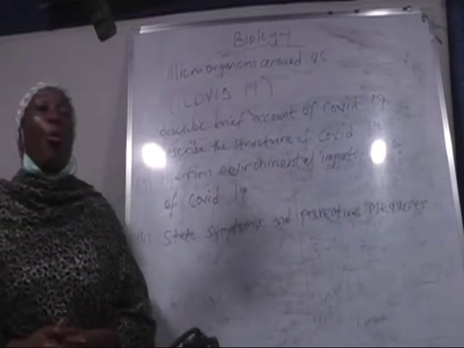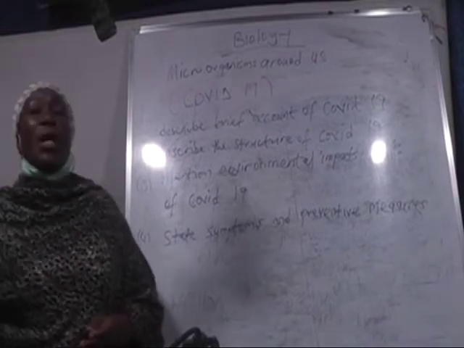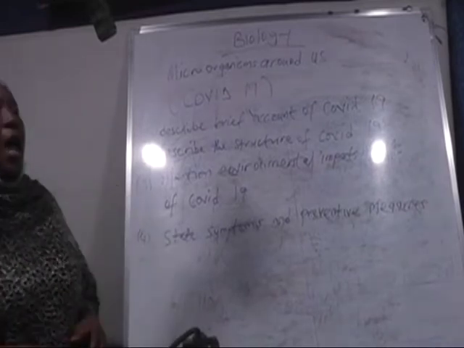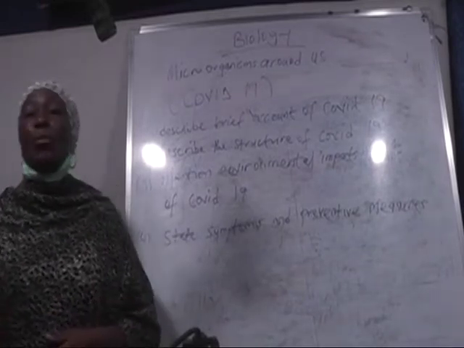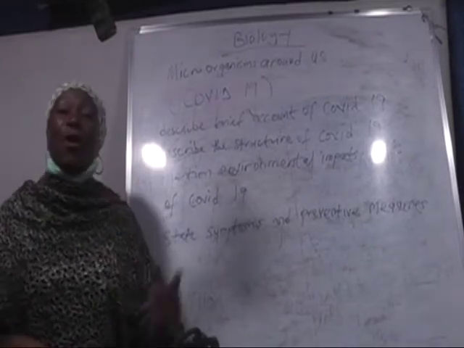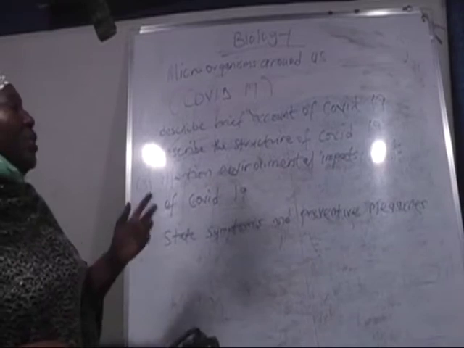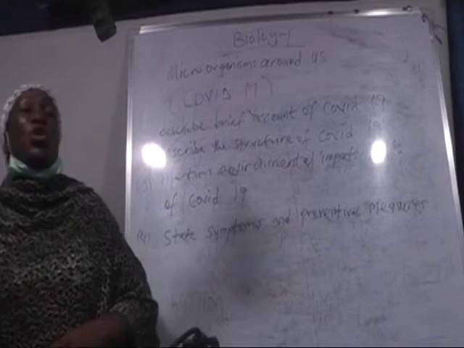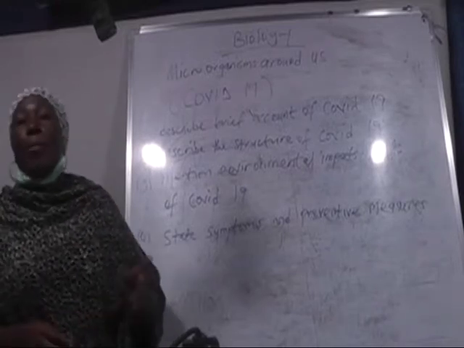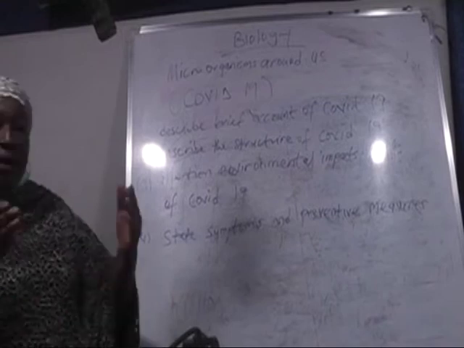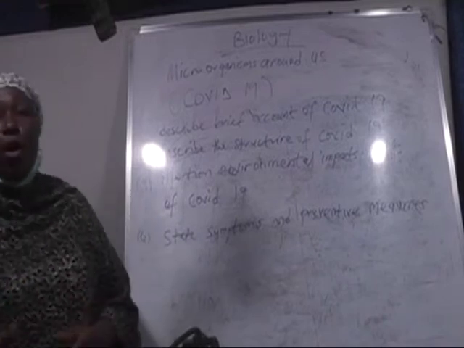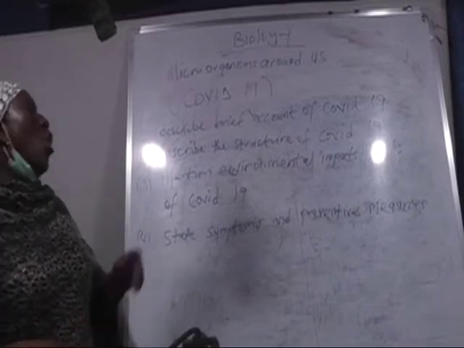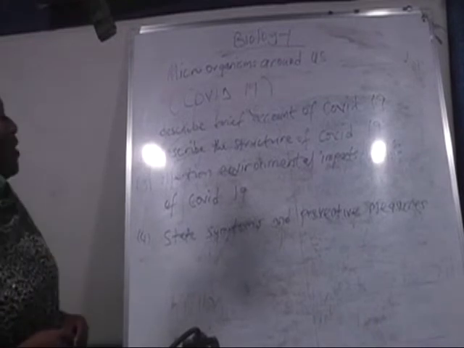Now, let's go to the structure of COVID-19. The structure is spherical in shape, and it is pleomorphic in particles. That is, it has sizes that vary from 80 to 160 nanometers in length. And this coronavirus is enveloped in nature. That is, it has the outermost covering or outermost surface.